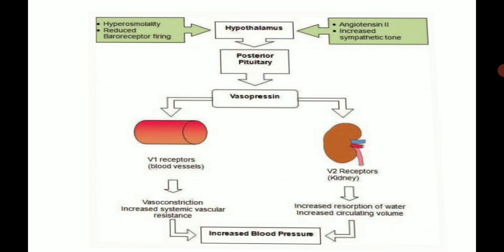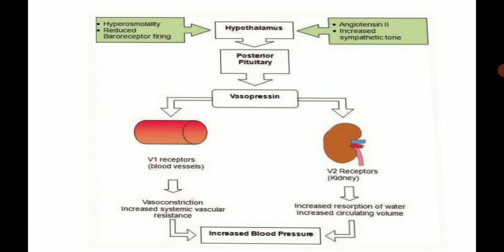Some trigger factors trigger vasopressin release: hyperosmolarity, reduced baroreceptor firing, angiotensin 2, and increased sympathetic tone. These can trigger the hypothalamus and affect the posterior pituitary, so the posterior pituitary releases vasopressin. We have already seen that vasopressin has two receptors, V1 and V2.